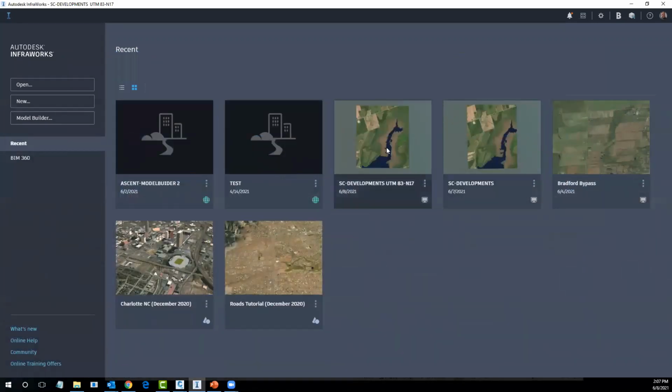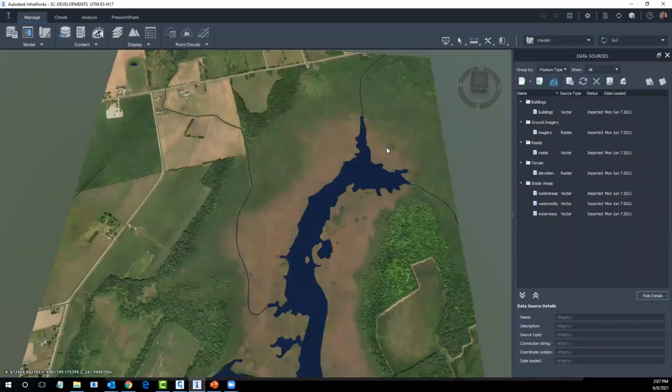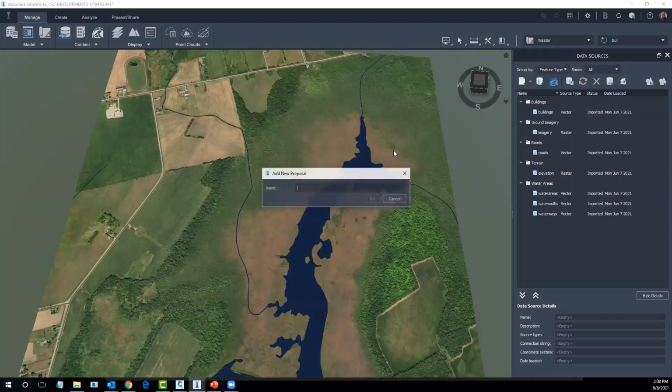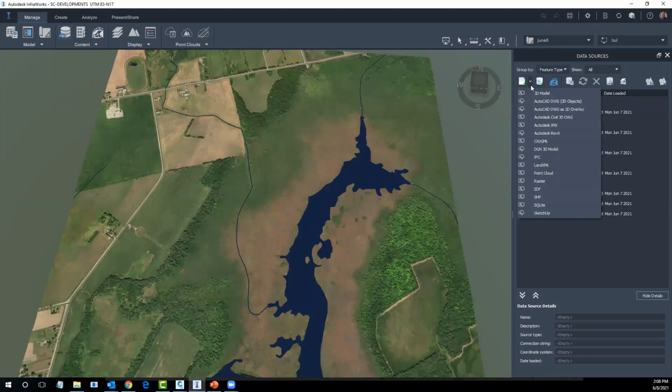And then from the project here, once we go back into InfraWorks, if I set a new proposal, and I'll just create a new proposal here, and we'll just call it June 8th. And we'll use this one, and we'll bring in that Civil 3D drawing using our import method here.